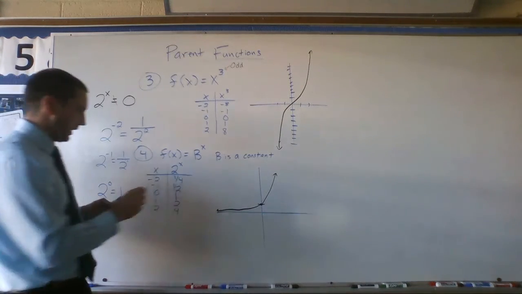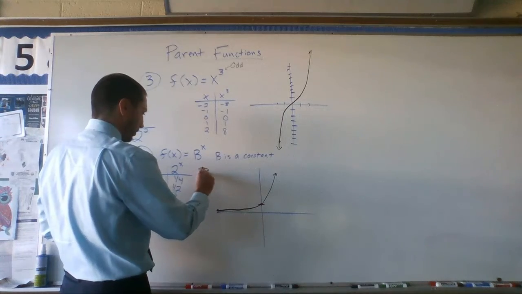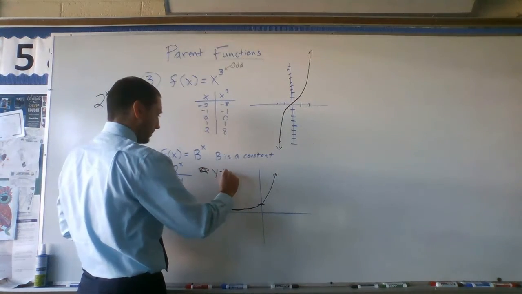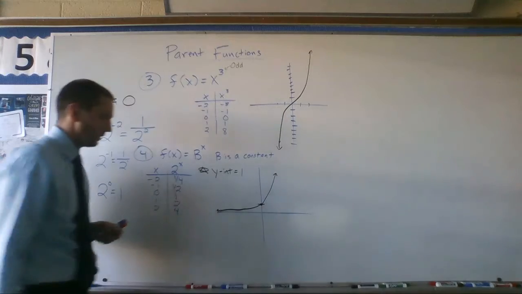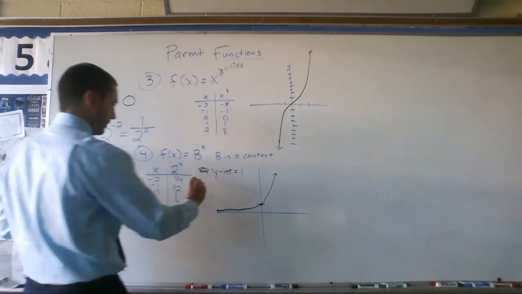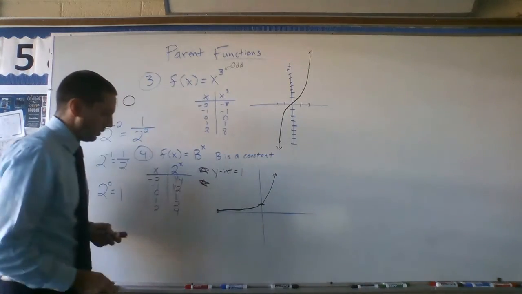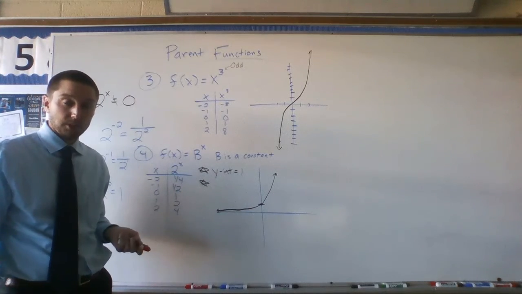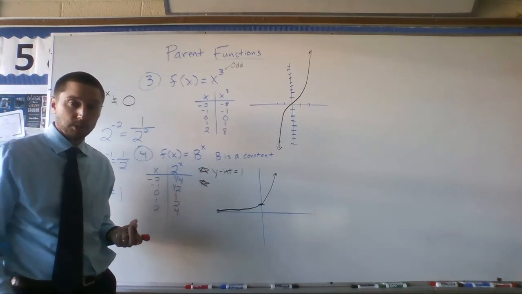Okay? So I'm actually going to pause. I'm going to make a couple notes real quick. So with my exponential functions, my y-intercept is equal to 1. And what do we call it when it's kind of flattening out? Kind of like an asymptote here, I guess, right? A horizontal asymptote.